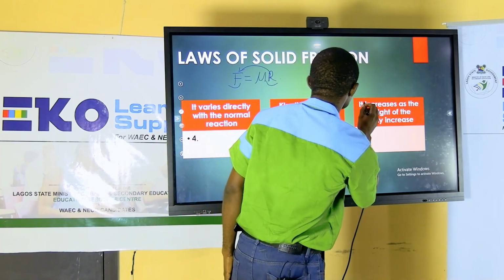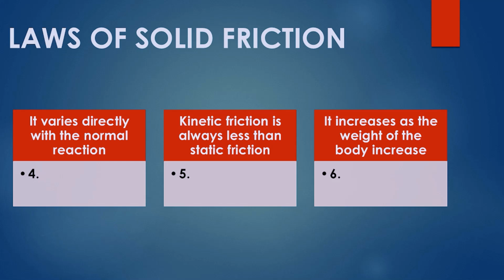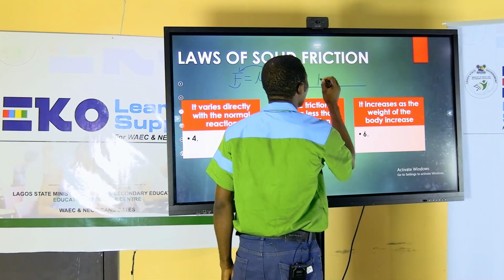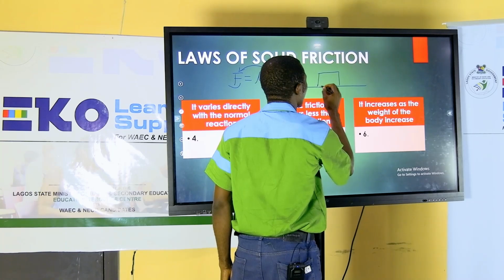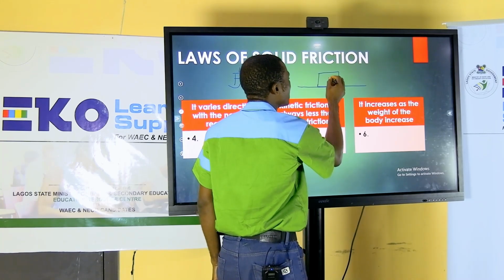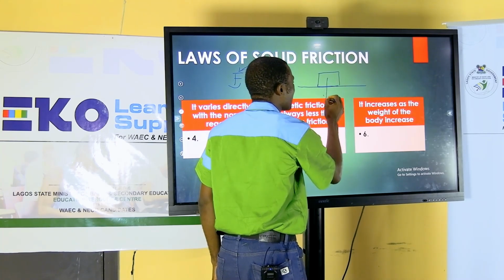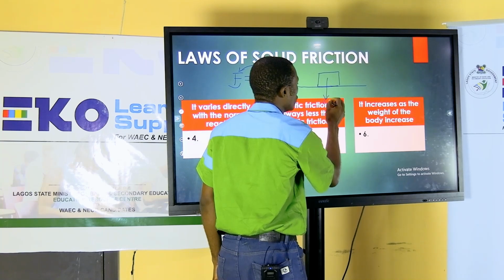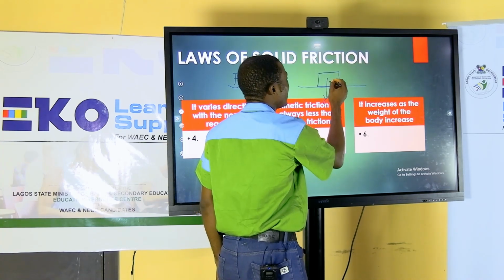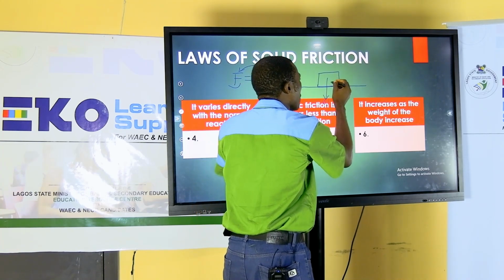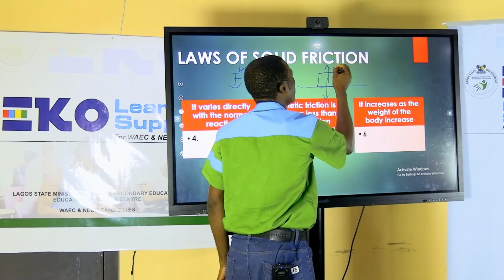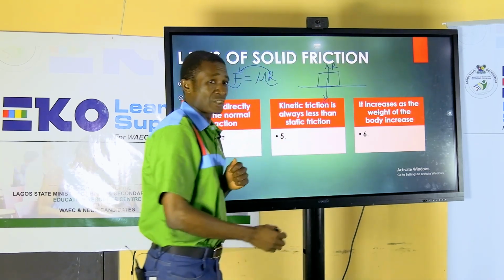We have this, it increases as the weight of the body increases. Yes, frictional force increases as the weight of the body increases. Don't forget that if you have a body lying on this horizontal surface, now this body exerts a particular force that is called weight. And equal and opposite to it is what we call normal reaction.